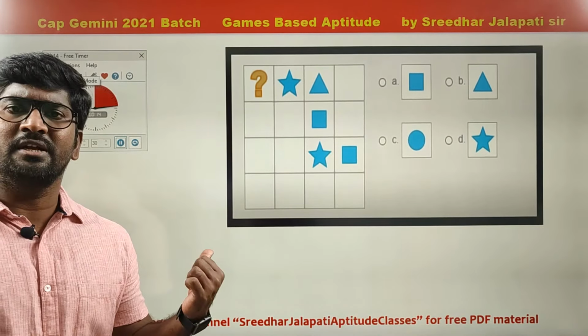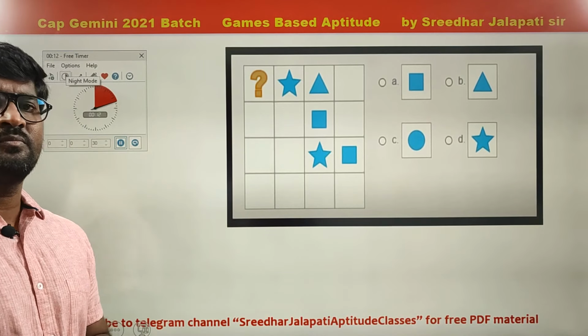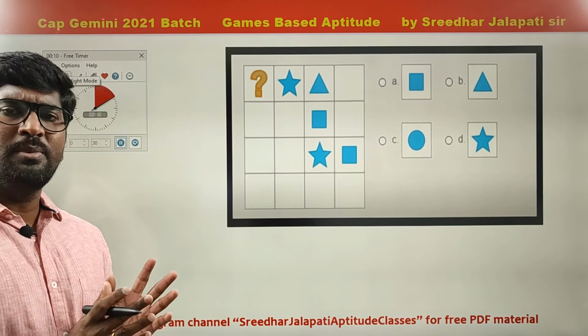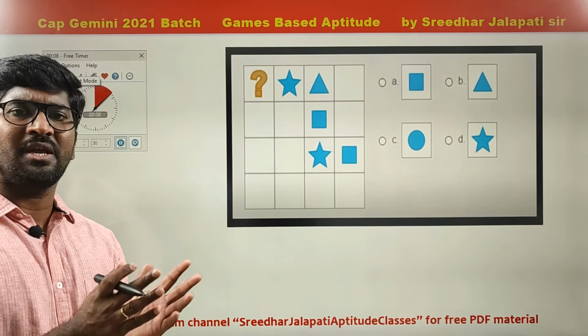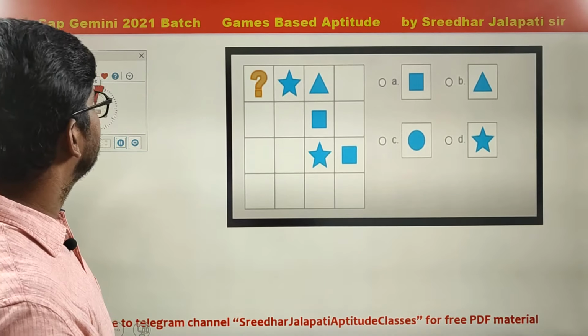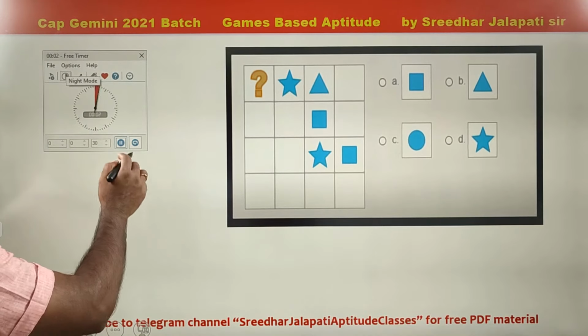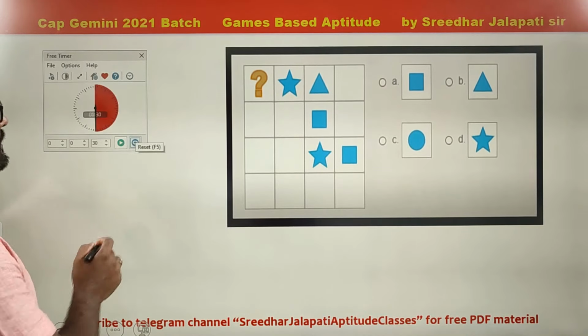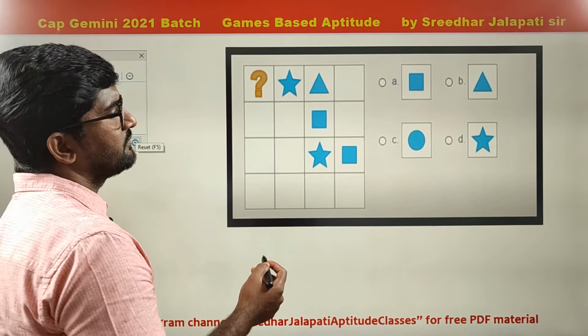These are called deductive logical thinking questions. For this, you will be given 6 minutes, and how many you attempt at maximum is up to you. Right, let's see what the answer is for this question.